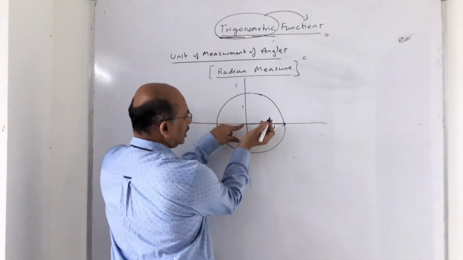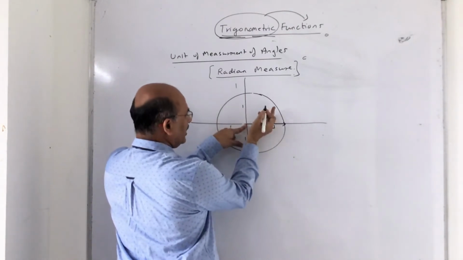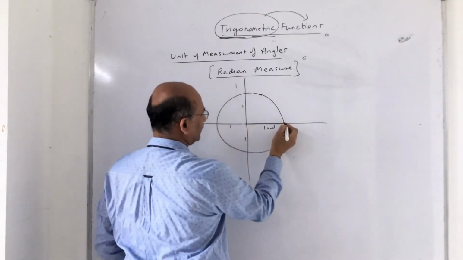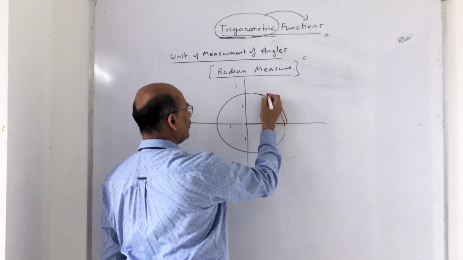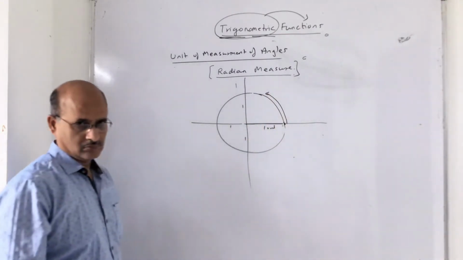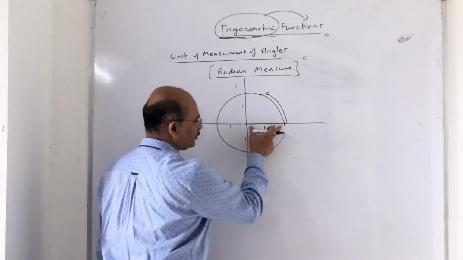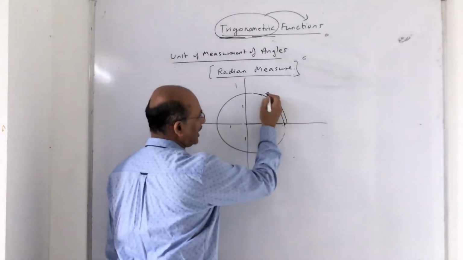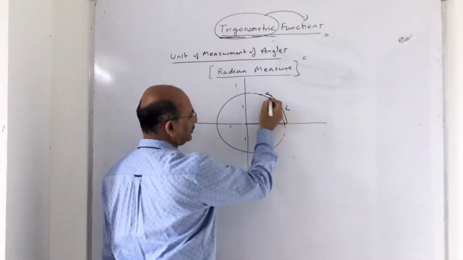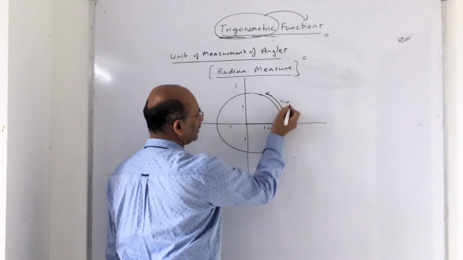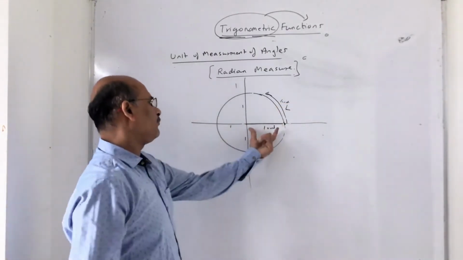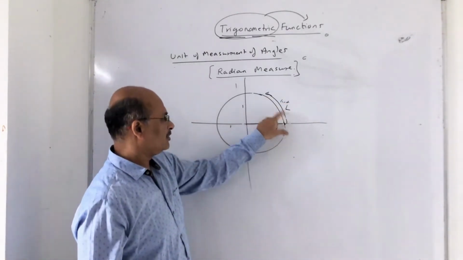The terminal arm moves. I repeat, the terminal arm moves. Radius is 1 unit. The terminal arm covers the length of the arc, whatever the distance is here, the same distance it moves.